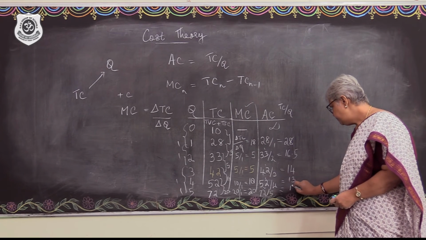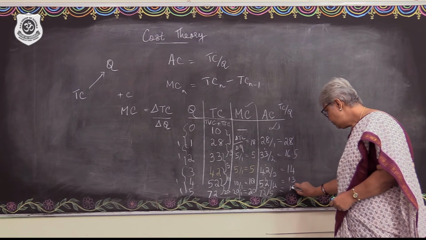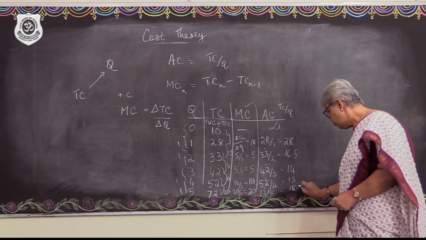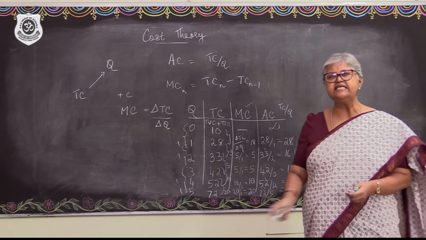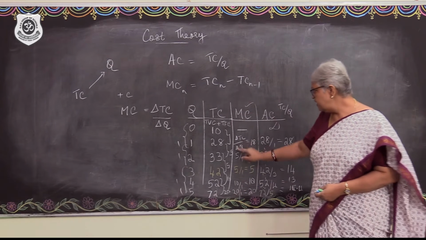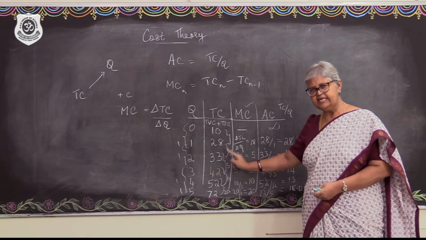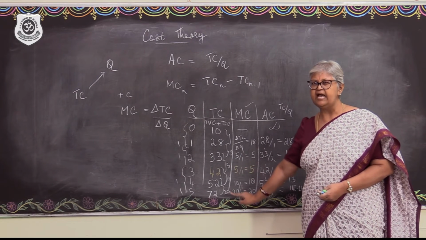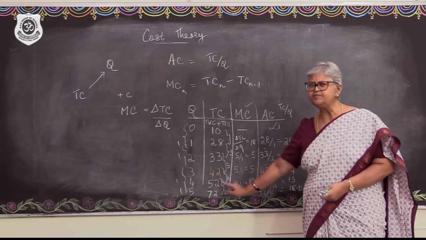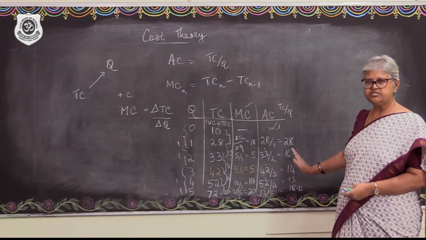So that will be 14.4. Is it? See, it starts increasing. If you continue on, what do you understand? The total cost is increasing at a decreasing rate and then at a constant rate, and then it is going to increase at an increasing rate. So it is this behavior which is going to affect the marginal cost and the average cost.